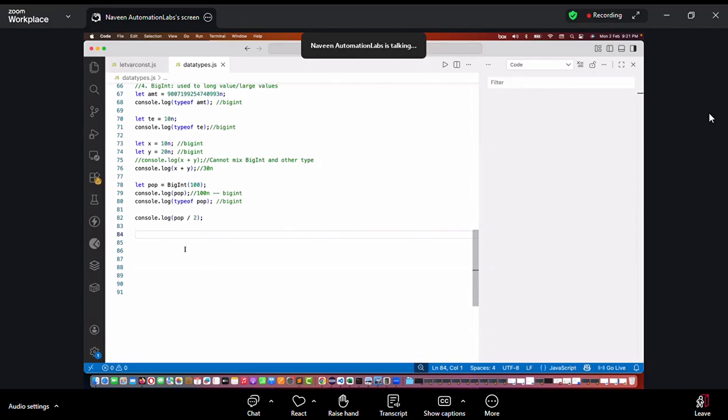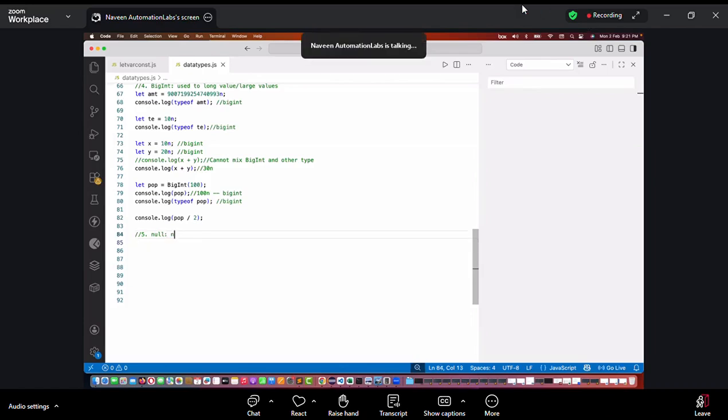Now quickly, I'll take 2 more minutes. Please don't leave, because I don't want to extend this to the next chapter. The next data type we are talking about is null. You can try this, Ankita, pop divided by 2 and then writing n. We will see that. So what is null?